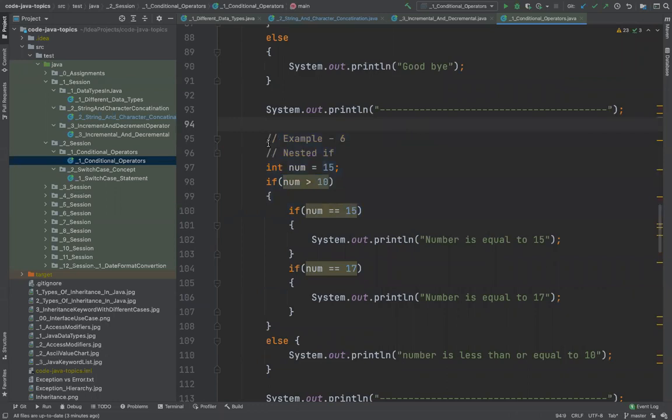Right now, this is an example which is again a bit advanced, a more tricky example for the new guys. Here I am not only checking the condition once, but I am actually checking it within a specific decision making block, which is also called nested conditions, nested decision making, right? So if number is greater than 10, then again I am doing this. Only if number is greater than 10, then I am checking this.